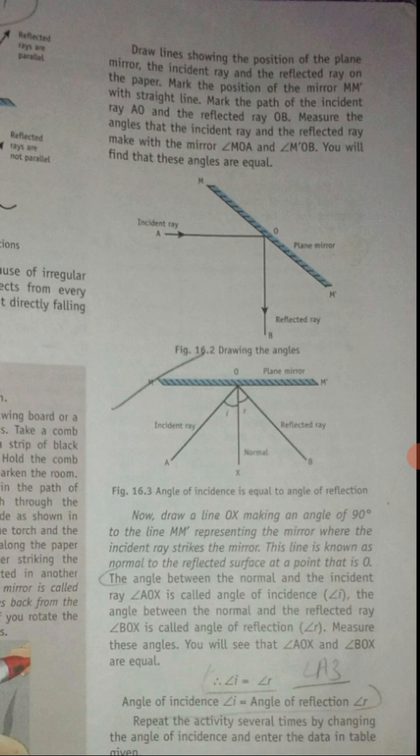Measure the angle that the incident ray and the reflected ray make with the mirror, angle MOA and angle M'OB. You will find that the angles are equal.